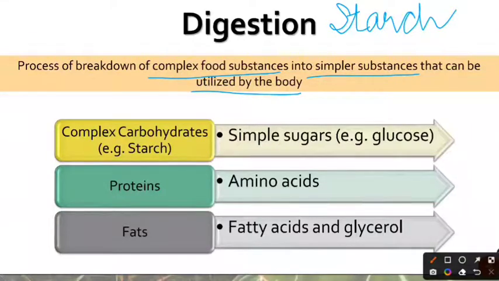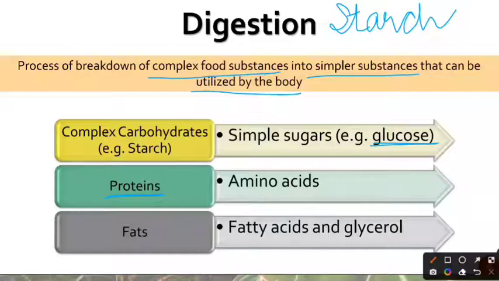However, starch is a polymer of glucose. Starch is a complex carbohydrate and that cannot be directly utilized by our body to derive energy. First of all, this starch has to be broken down into simpler food substances. That is, it has to be broken down into glucose, because it is glucose that the body can utilize in order to derive energy. Similarly, the proteins that are synthesized by the plants are of no use to human beings.